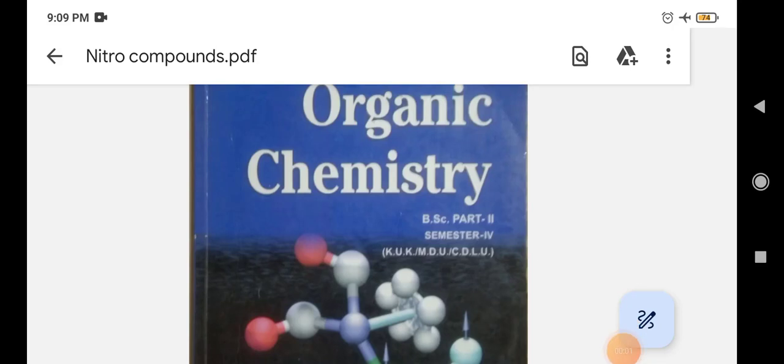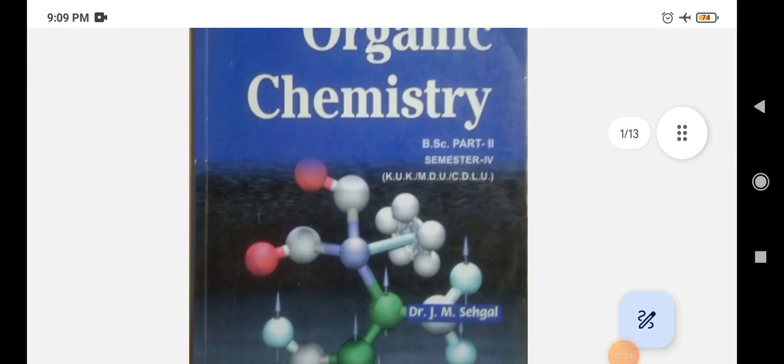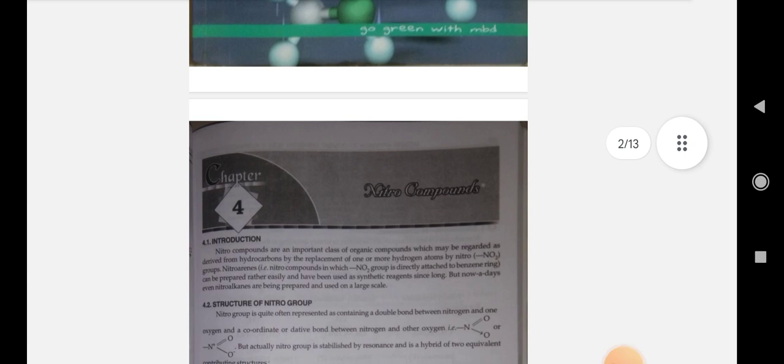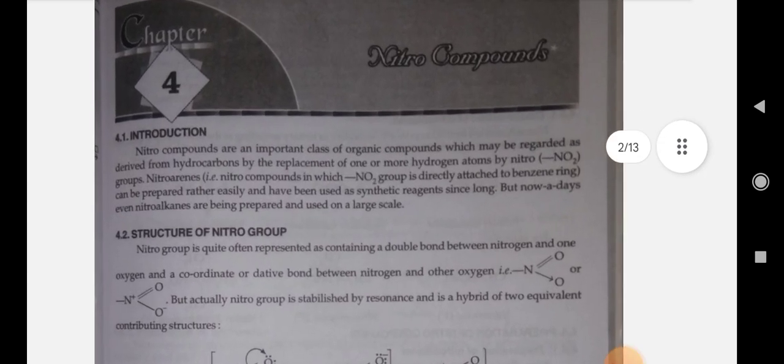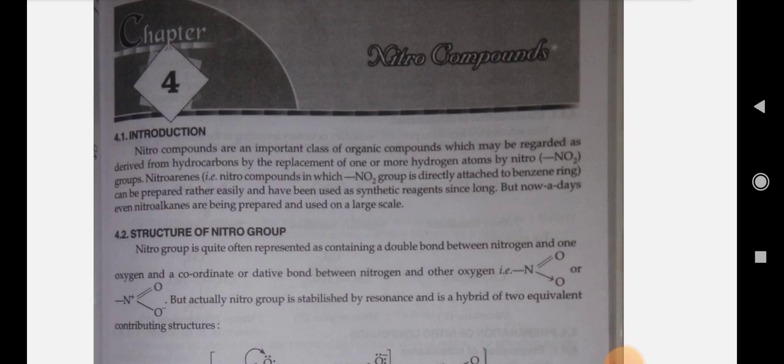Good morning everyone. Today I am starting the chapter of organic chemistry, that is nitro compounds. First is the introduction. Nitro compounds are an important class of organic compounds which may be regarded as derived from hydrocarbons by the replacement of one or more hydrogen atoms by nitro groups.